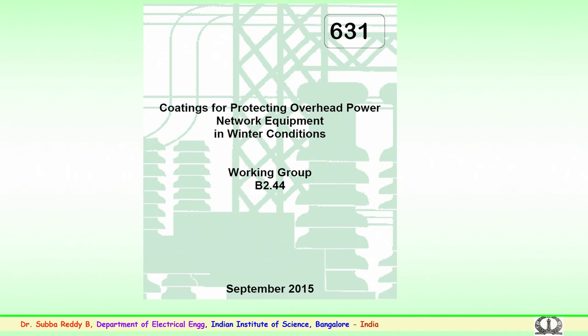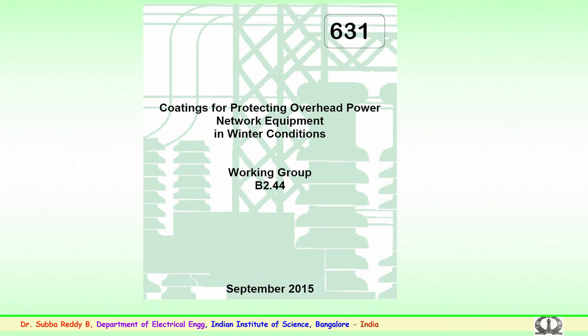There are prescribed methods and standards which have been recently discussed in several CIGRE working groups. One among them is B2.44, which looks into this aspect. CIGRE reference 631, which covers coatings for protection of overhead power networks, is a very important subject for utility engineers and also the transmission people who are working in transmission networks.